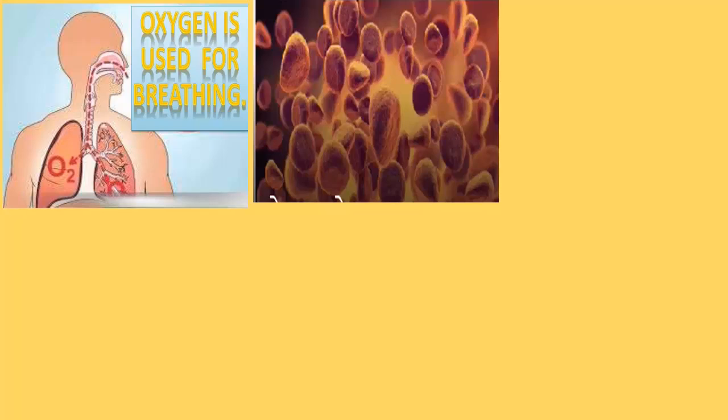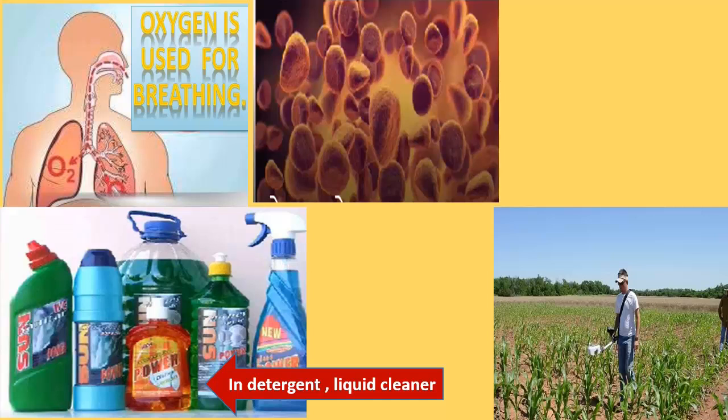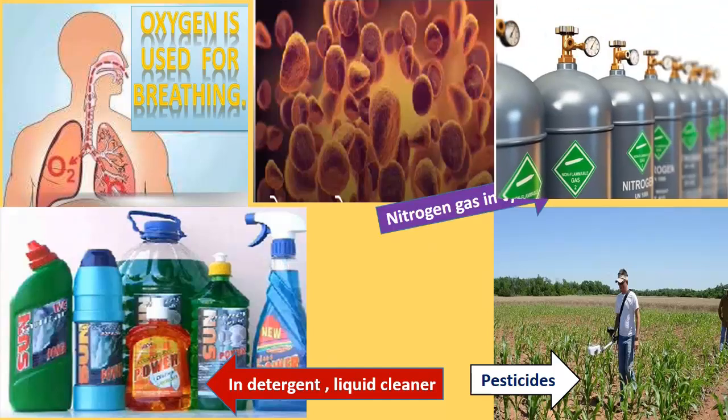Your RBC also needs oxygen, where it forms hemoglobin. At your home, all kinds of detergents and cleaners are made up of non-metals. Of course, these non-metals are used in pesticides and fertilizers. Nitrogen gas nowadays, children, is used in tires. You know about this. And of course, oxygen is used in hospitals also.